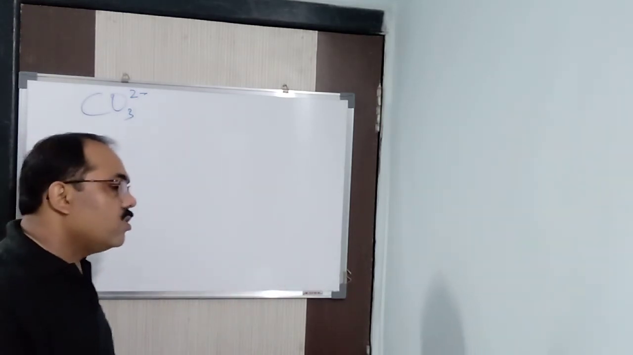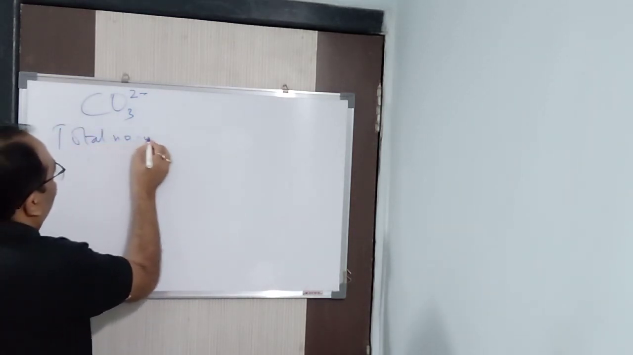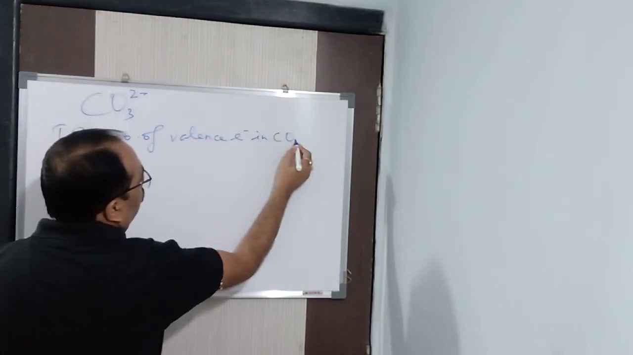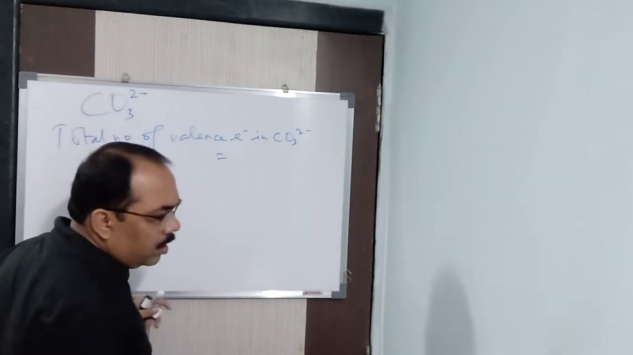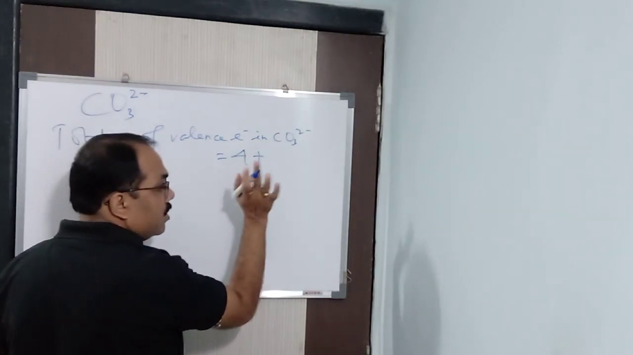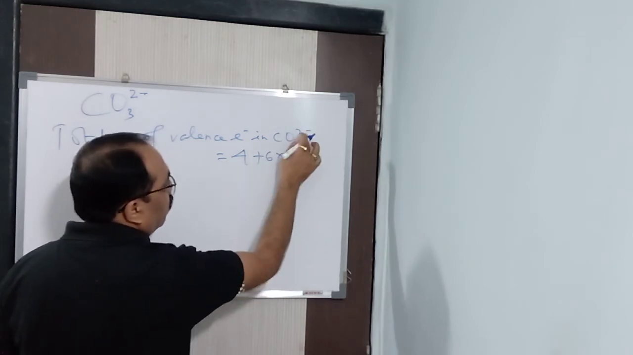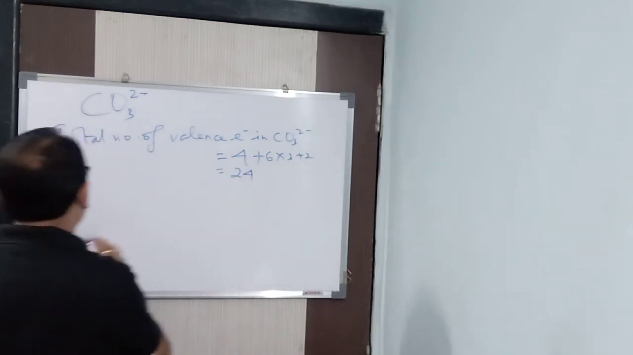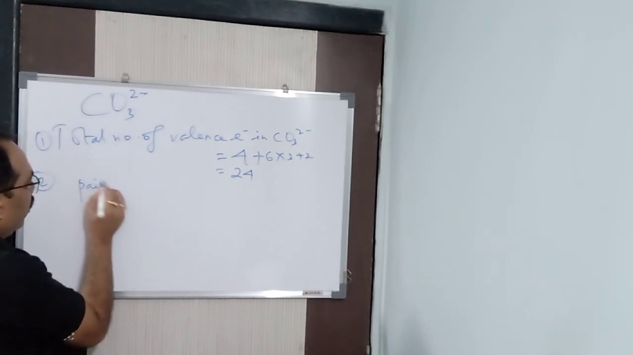So the total number of valence electrons in CO3 2 minus. How much is it? Carbon, atomic number 6, has 4 electrons in the outermost shell, the valence shell. Oxygen is 6, 6 into 3 is 18, plus 2 electrons in this way, so 18 plus 2, 20, plus 4, 24. So we got 24 electrons. Now the second step is to find the pairs. We will find the pairs of valence electrons.